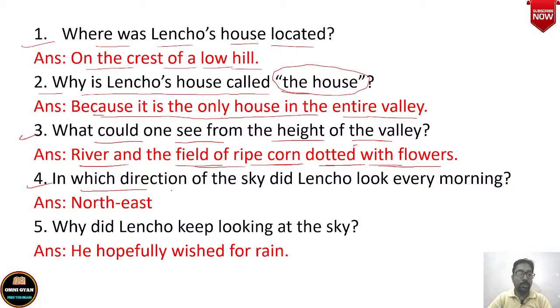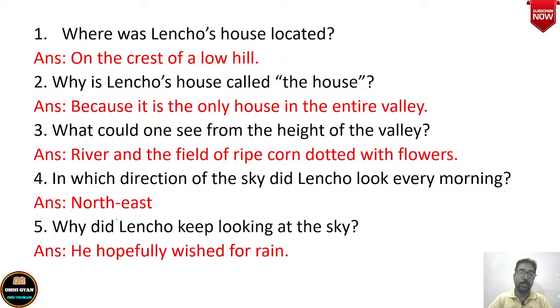Number 4 is in which direction of the sky did Lencho look every morning? As you know, every morning he would look at the sky, but in which direction? So the answer is in the northeast direction. ठीक है, तो वो northeast direction में हर सुबह देखता रहता है.